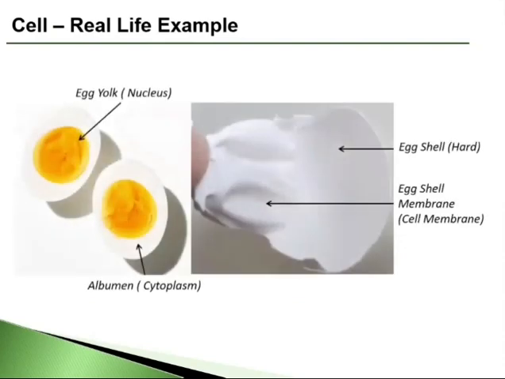Here we can see the real-life example of a cell, a hen's egg. It is visible with the naked eye. The hard external shell is the hard part of the cell membrane. When the egg is cracked open, the yellow yolk is visible. This is the nucleus of the cell. The jelly-like fluid of the cell, the cytoplasm, is commonly called the egg's albumin. On careful observation, we see a thin covering to the albumin and yolk, which is the soft or fine cell membrane, also called the eggshell membrane.